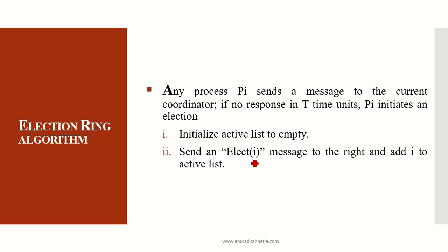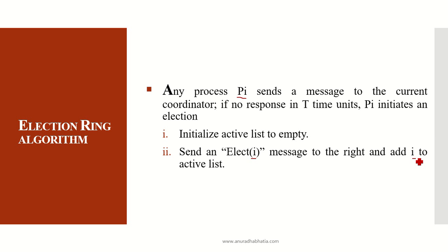Send an elect i message to the right and add i to the active list. That is, if P1 is sending the message to the right side of my ring, since all the processes in a distributed system are arranged in a ring format. So it sends a message of elect i and adds itself into that particular active list, so that when the message comes back to it with its number already added, it knows that the complete ring is completed.